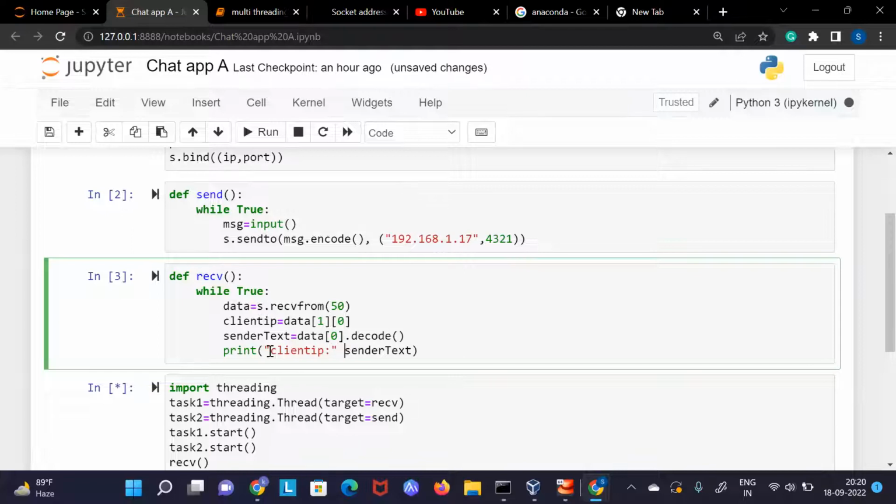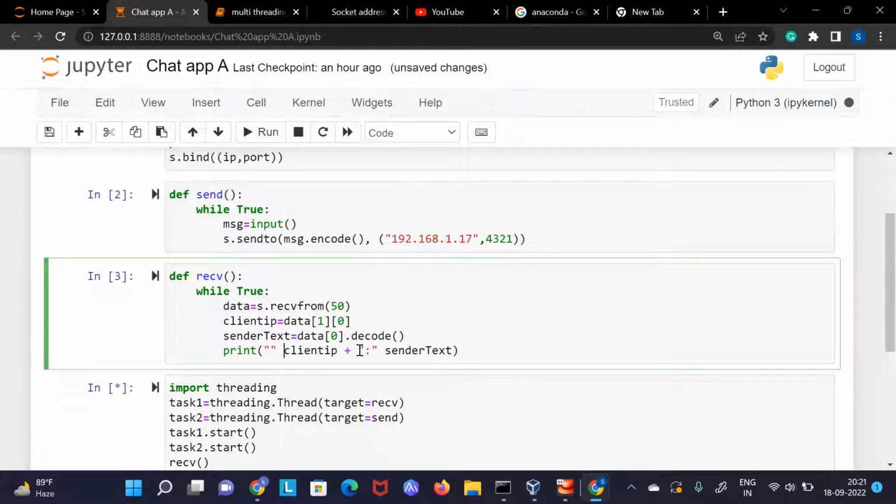It would be just to show a good UI. I'm just doing that for that. And then for client IP, I can paste something like data, and then I will do something like plus. I think it's already done. So let me use it here instead.